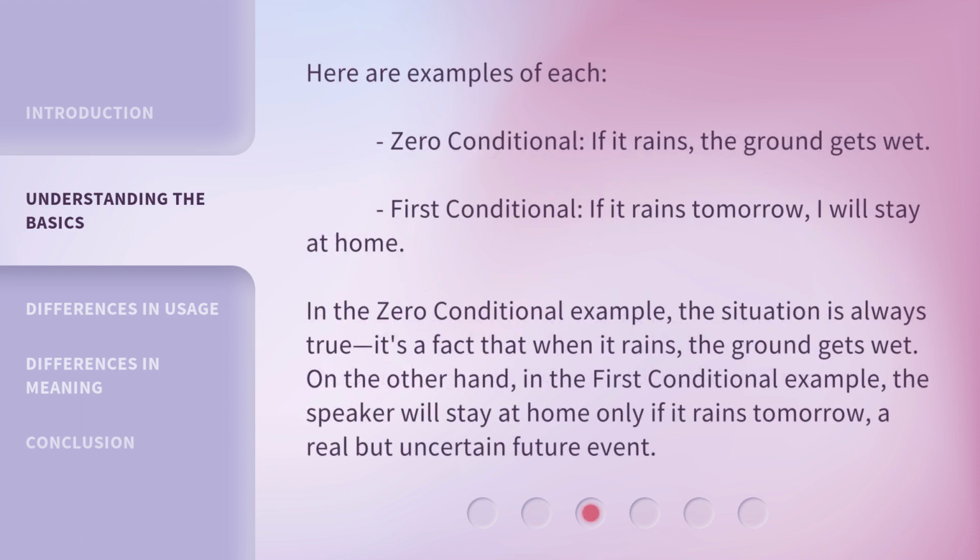Here are examples of each. Zero conditional: If it rains, the ground gets wet. First conditional: If it rains tomorrow, I will stay at home. In the zero conditional example, the situation is always true. It's a fact that when it rains, the ground gets wet. On the other hand, in the first conditional example, the speaker will stay at home only if it rains tomorrow, a real but uncertain future event.